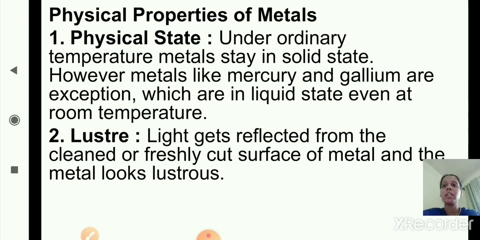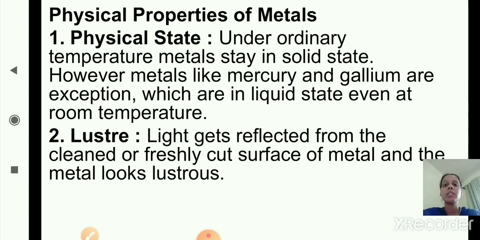Now the second property is luster. Luster means metals are shining. Light gets reflected from the cleaned and freshly cut surface of metal, and the metal looks lustrous, means they look shiny. So this is the second property of metal.